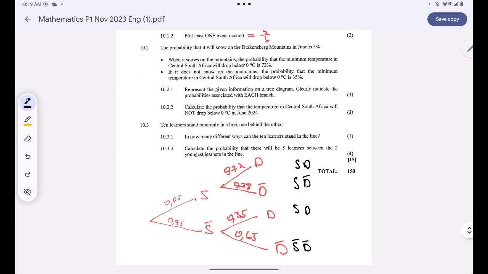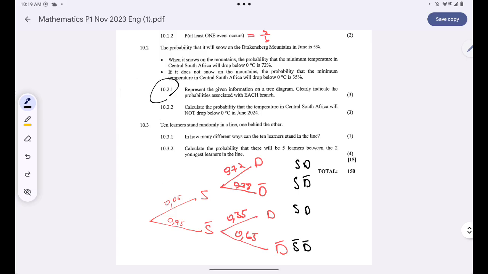These are the possible outcomes that we have. Okay, so I believe that by just taking the information, putting it on the tree diagram, we've answered the first question. We've even given the possible outcomes.